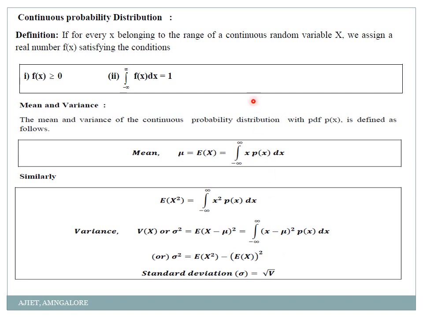My dear students, you should know these things very carefully before you start with any of the problems. Then only you can easily solve the problems. And continuous is not at all a difficult thing, but only with integrations we have to be a bit careful. Now I'll go with the problems.